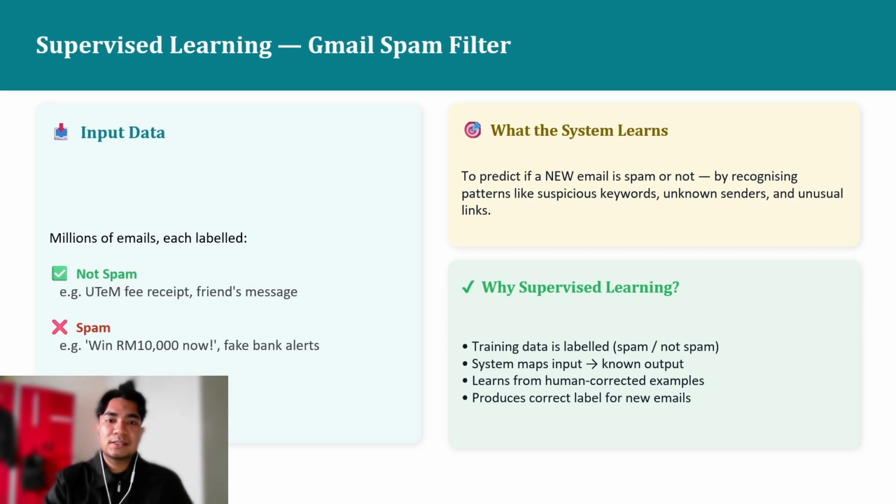So what does the system learn? Using this labeled data, the system learns to predict whether a new email is spam or not. It does this by recognizing patterns, things like suspicious keywords, unknown senders, or unusual links.